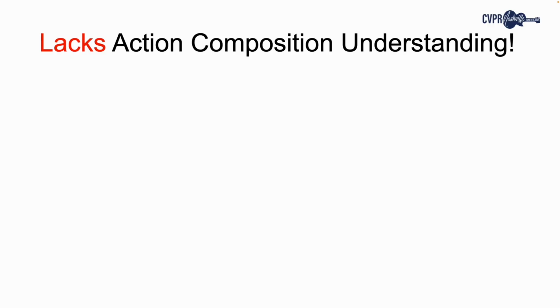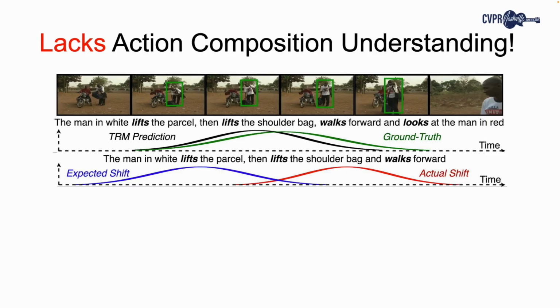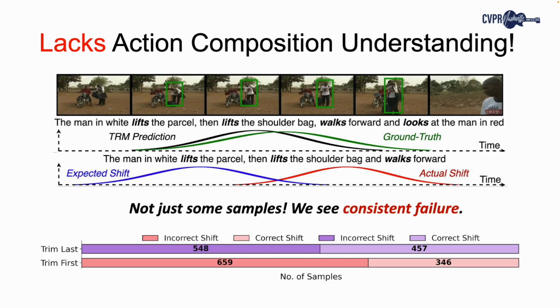We find that TRM lacks action composition understanding. For this analysis, we first find TRM's original prediction given the complete caption. Next, we modify the caption by removing the last action from the sequence. That is, in this case, we drop the phrase "and looks at the man in red" while keeping the rest of the caption unchanged. Since the last action is removed, we expect that the temporal prediction will shift to the left. However, we find that the prediction actually shifts to the right. In fact, when we extend this similarly with first and last action removal to the entire dataset, we find an incorrect shift in more than 50% of samples.